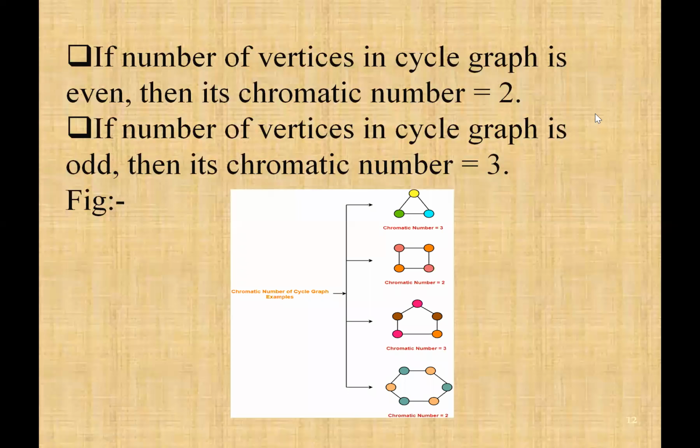If the number of vertices in a circle graph is even, then its chromatic number is equal to 2. If the number of vertices in a circle graph is odd, then its chromatic number is equal to 3.